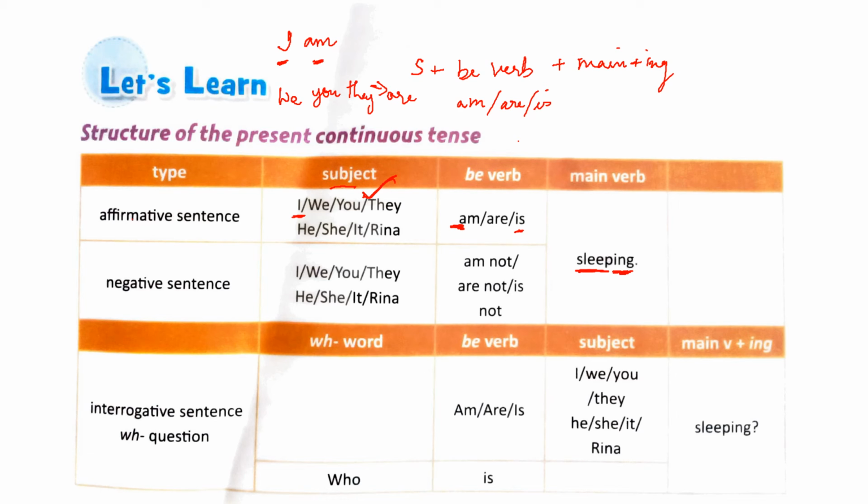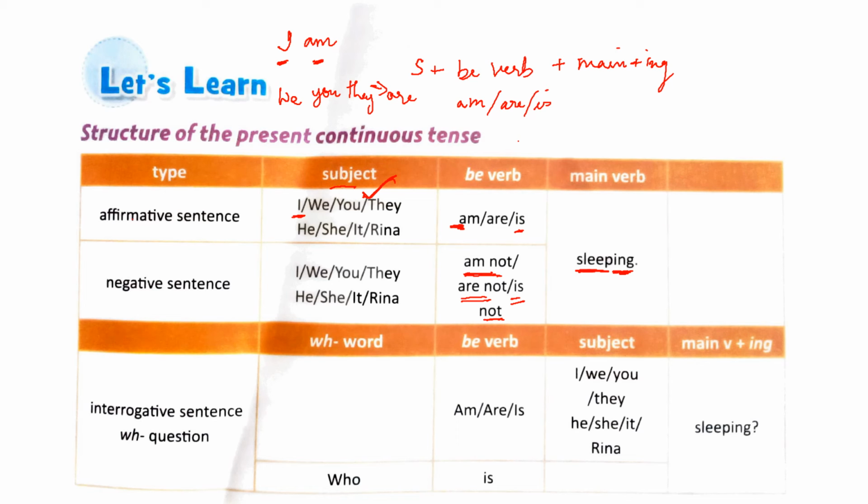Now how will you form negative sentences in present continuous tense? To form negative sentences, you will use the be verbs am not, are not, is not. So you will add not next to the be verb. The structure is the same.